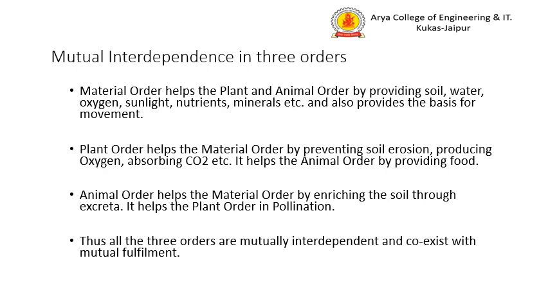The excreta that it produces enriches the soil, and it also helps the plant order by pollination and seed dispersal, and all these things help the plants to reproduce. Therefore, we can see that all the 3 orders are fulfilling each other mutually, and they are interdependent and they also coexist.